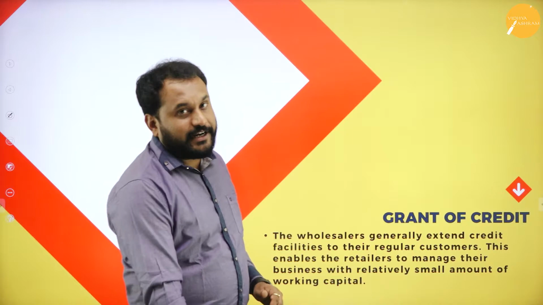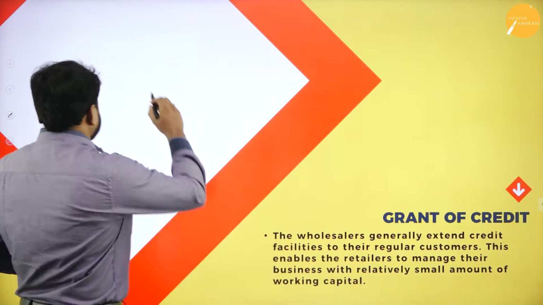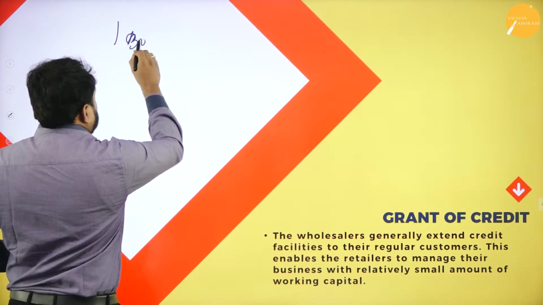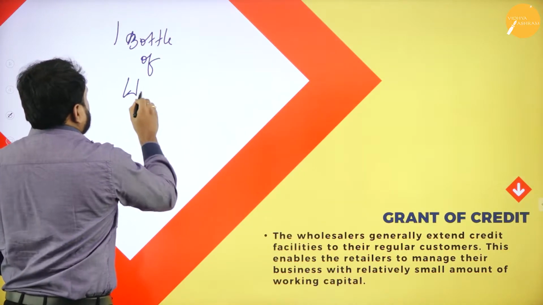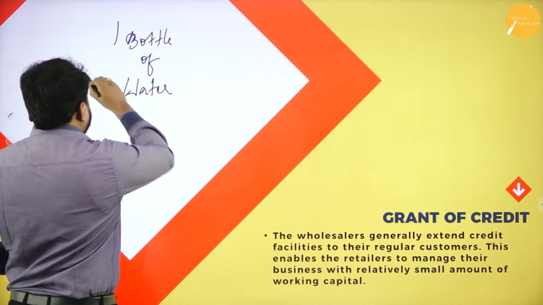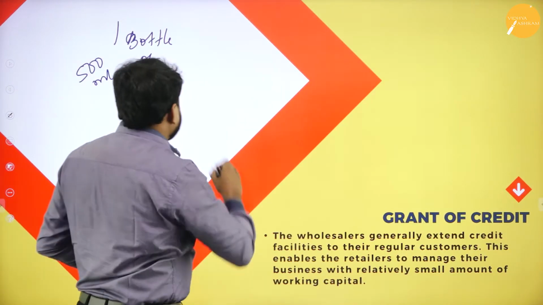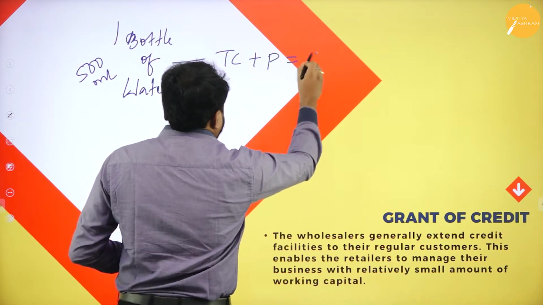Grant of credit. Now I'll give you an example, the same kind of example I gave in the second session. Try to understand. Take one bottle of water, a 500 ml bottle. A company goes with total cost plus profit is equal to selling price.